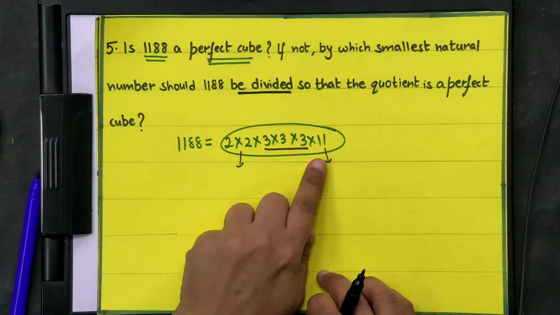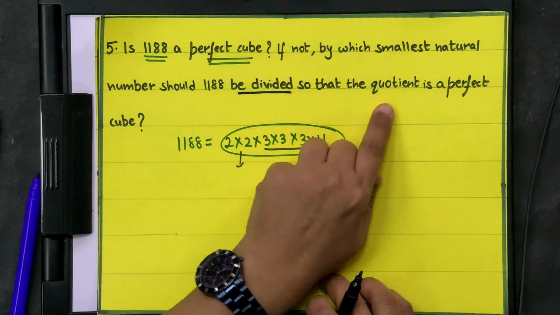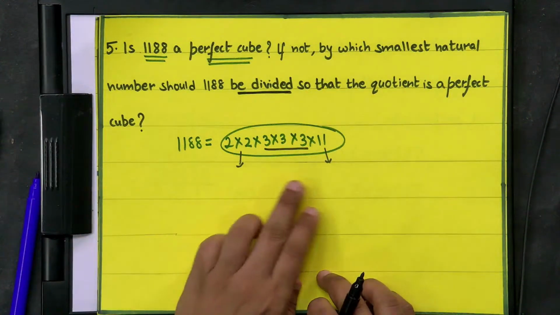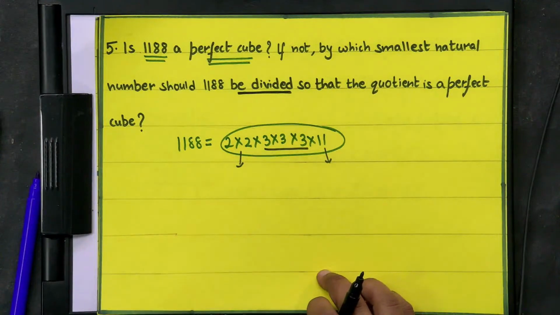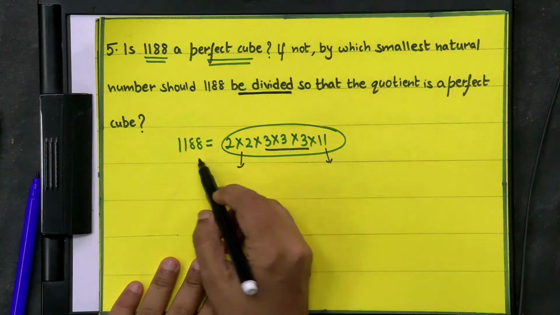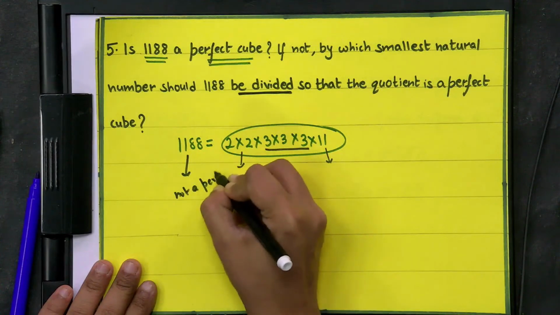So what will we do? The numbers which are occurring twice and only once, we are going to divide the given number by those numbers. So here we get 2 into 2 means 4, and 4 into 11 is 44. So we are going to divide this by 44 so that the quotient is a perfect cube. So we can say that the prime numbers 2 and 11 do not appear in groups of threes. So this is not a perfect cube.